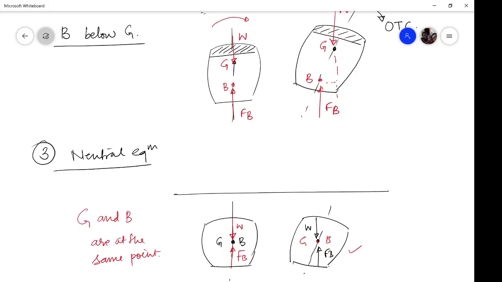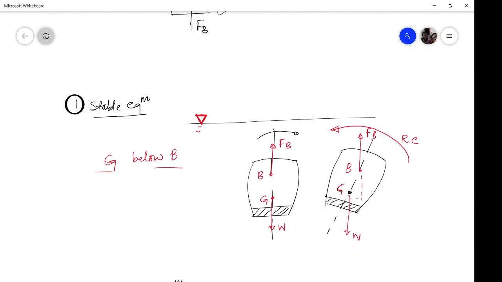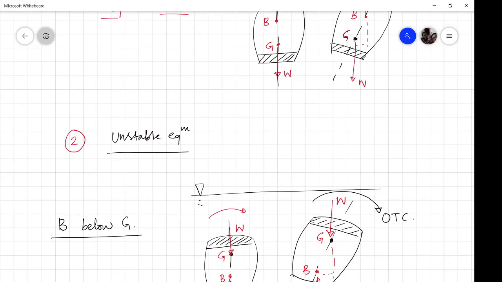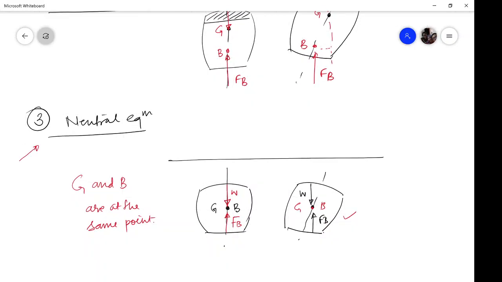So whenever a submerged body is unconstrained, meaning only the weight W and the buoyancy force are acting, then for that body to be in stable equilibrium, the center of gravity should always be below the center of buoyancy. Otherwise, it will not be in stable equilibrium. And for neutral equilibrium, both should coincide.